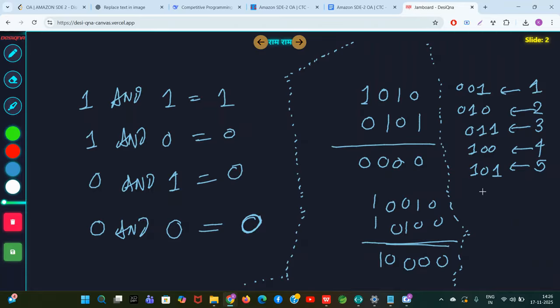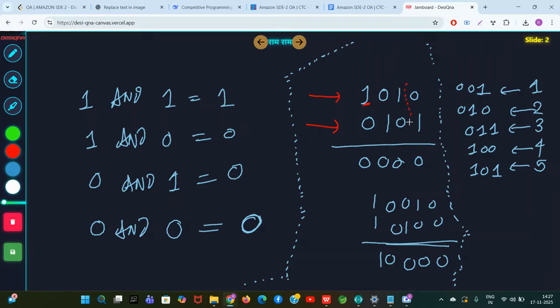For AND, the rules are: 1 AND 1 is 1, 1 AND 0 is 0, 0 AND 1 is 0, 0 AND 0 is 0. If I give you two binary numbers, their value would be something in decimal, but in binary you have to solve them column wise.